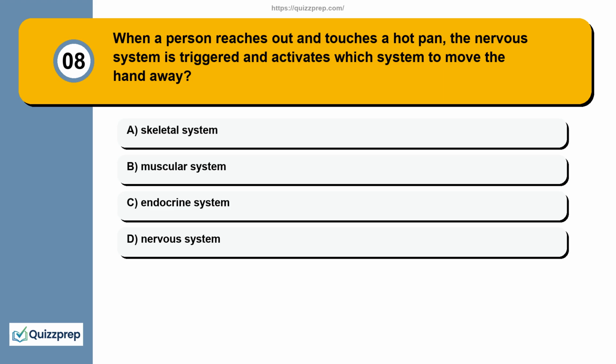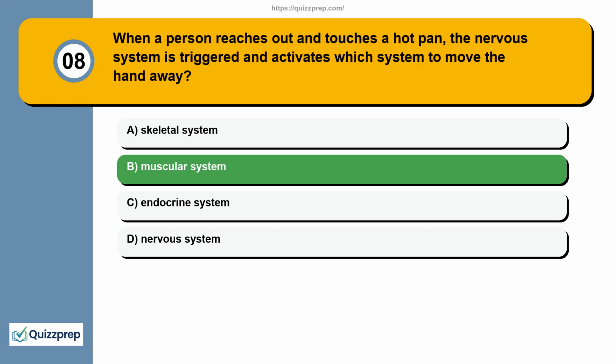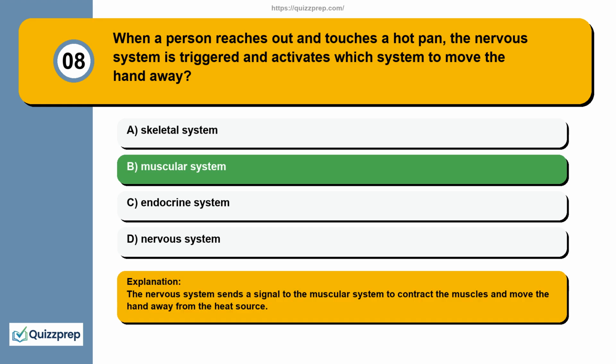Question 8. When a person reaches out and touches a hot pan, the nervous system is triggered and activates which system to move the hand away? Skeletal system, muscular system, endocrine system, nervous system. The nervous system sends a signal to the muscular system to contract the muscles and move the hand away from the heat source.